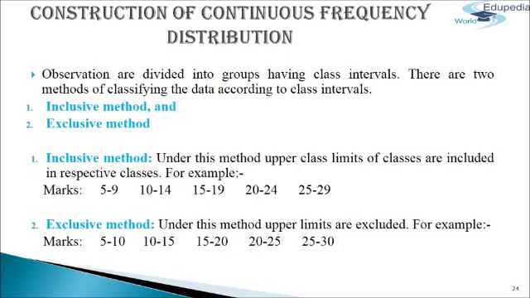Now we come to construction of continuous frequency distribution. Observations are divided into groups having class intervals. There are two methods of classifying the data according to class intervals. First, the inclusive method, and second, the exclusive method. First, we will discuss the inclusive method. Under this method, the upper class limits of classes are included in the respective classes.